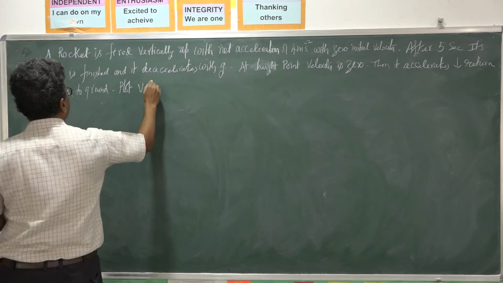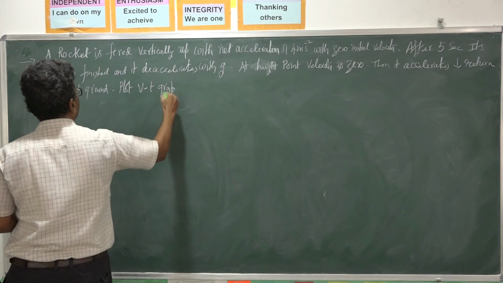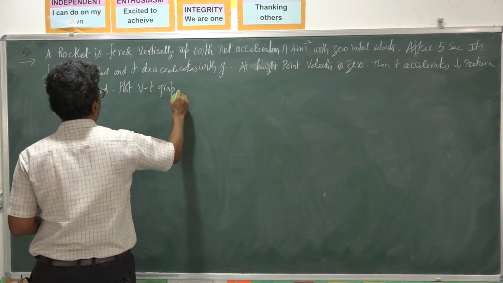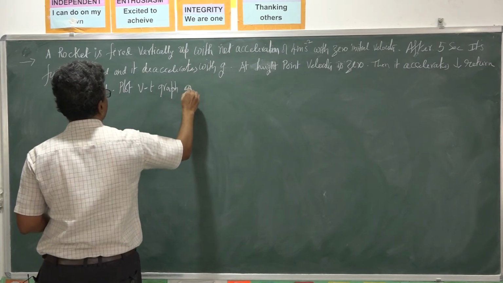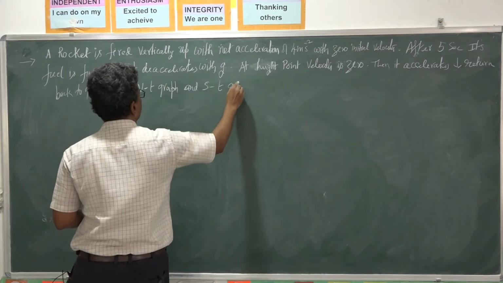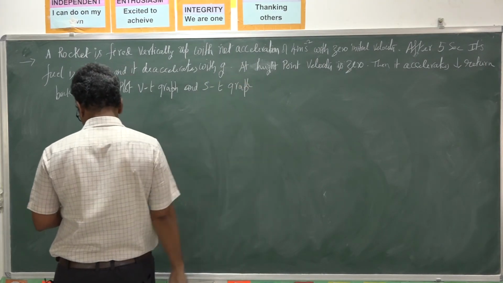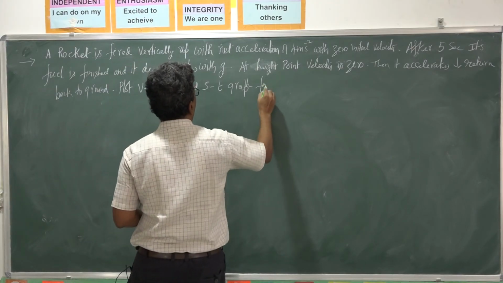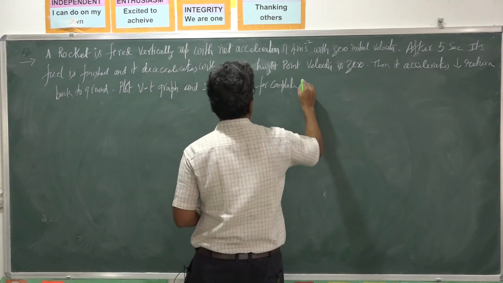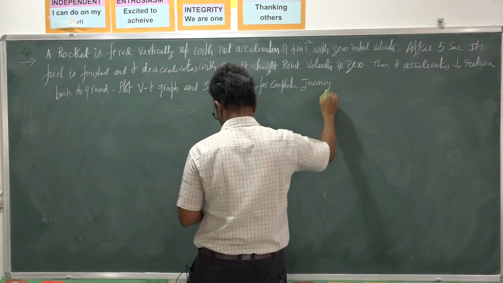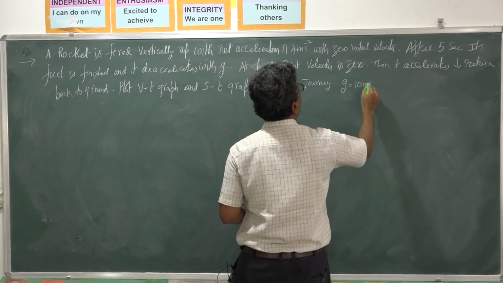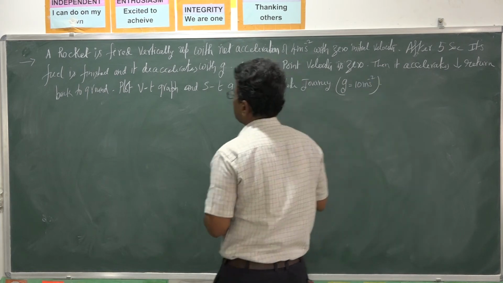Plot the velocity time graph and the displacement time graph, ST graph, for the complete journey. Take g is equal to 10 meters second to the power minus 2. So this is the problem.